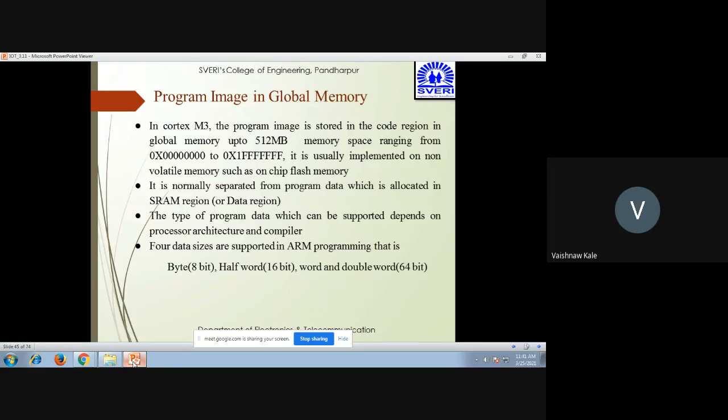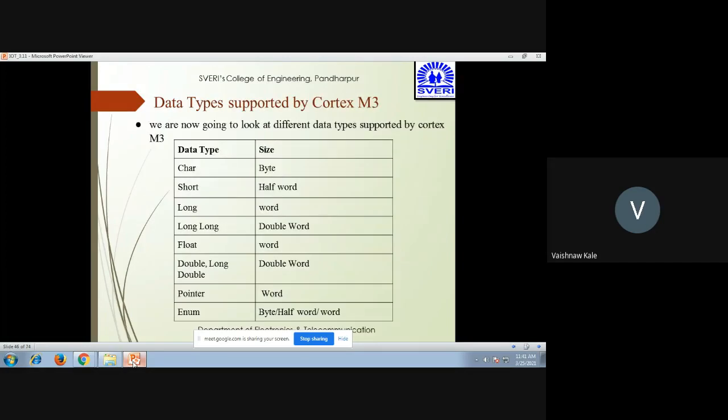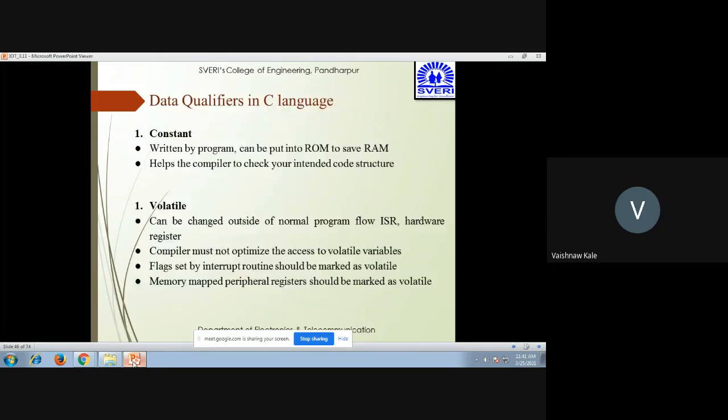The types of program data which can be supported depend on the processor architecture and compiler. Four data sizes are supported: byte, half word, word, and double word. That is 8 bit, 16 bit, 32 bit, and 64 bits. So these are the data types supported by the Cortex M3: character, that is byte; short, half word; long, word; long long, double word; float, word; double, double word; pointer, word. So in this way, it can have a data type.